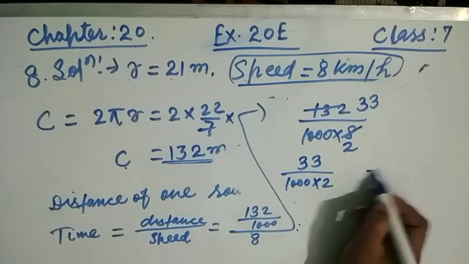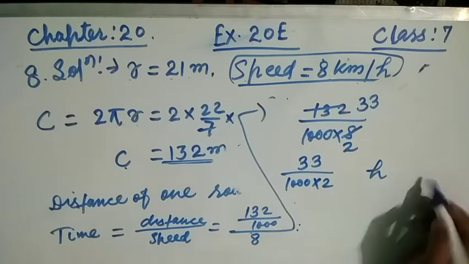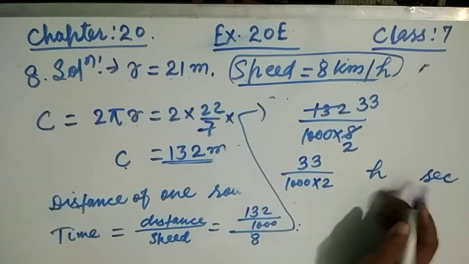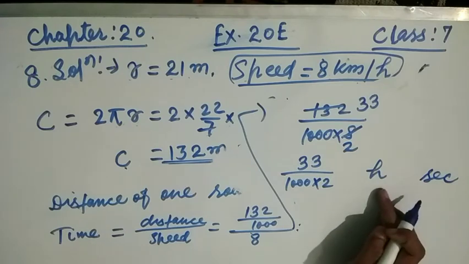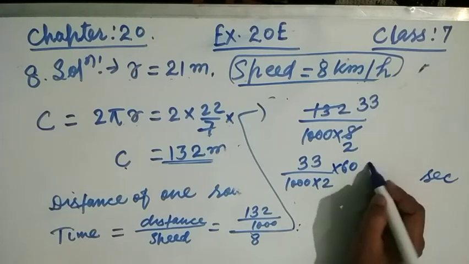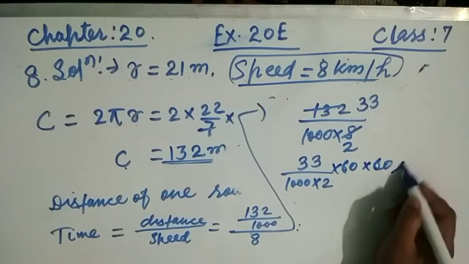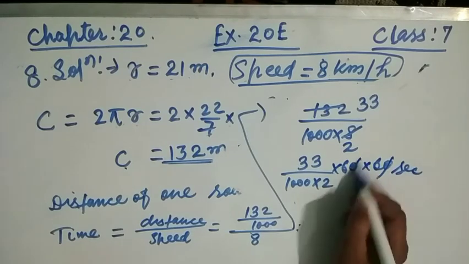Now friends, this is in hours. We have to match the answer, and the answer is given in seconds. So now we have to change this hour into seconds. After multiplying by 60 it becomes minutes, then multiply once again by 60 and it becomes seconds. Now friends, this 0 and 0 will get cancelled.